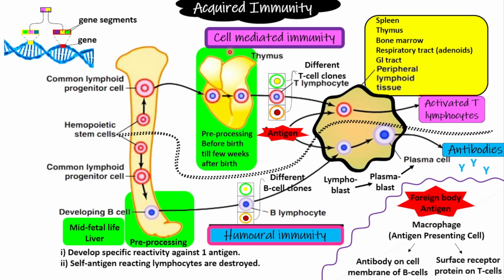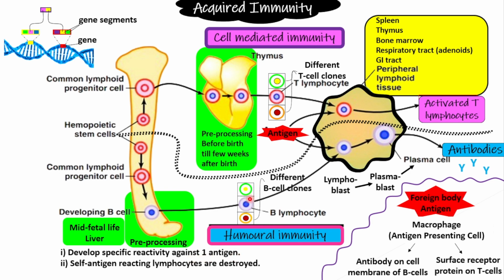Okay, now after the pre-processing, different T cell clones, these 3 types of clones, just to explain, are made. And we have 3 different types of B cell clones. So basically, after the pre-processing, different B cells and T cells have different reactivity against different antigens.